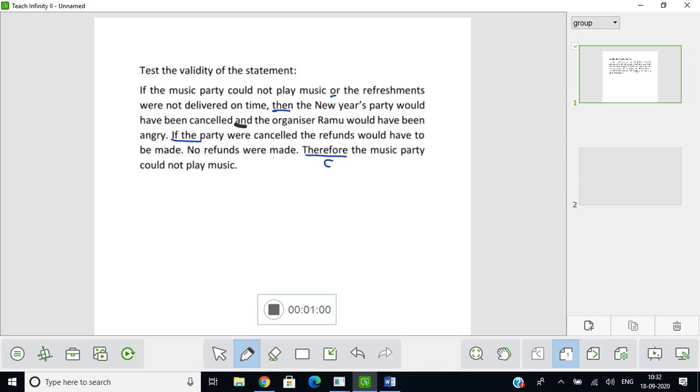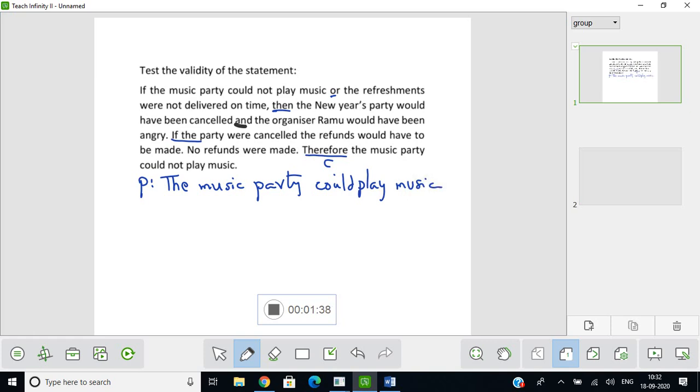So now how do we symbolize this? This could be symbolized as our P colon. What would be P colon? The music party could not play music. So you should not take the not. So you should say the music party could play music. So this is your first statement.